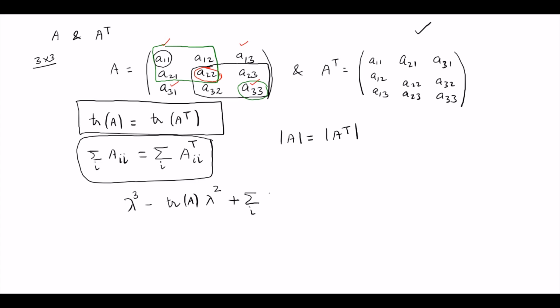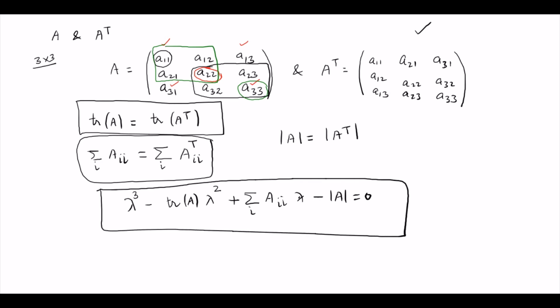So the determinant is equal to 0. If the characteristic equation is the same, then what happens? The eigenvalues, which means A and A transpose have the same eigenvalues. This is true for any dimension n by n matrix. Not only 3, it is true for any higher dimensions.